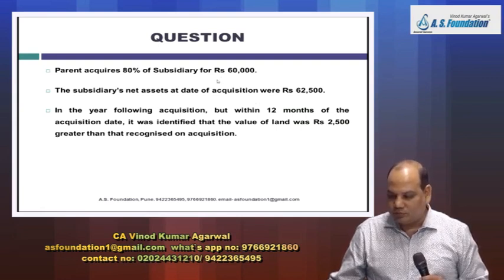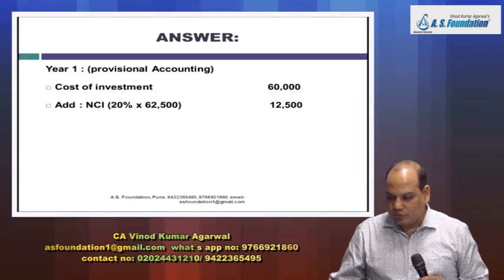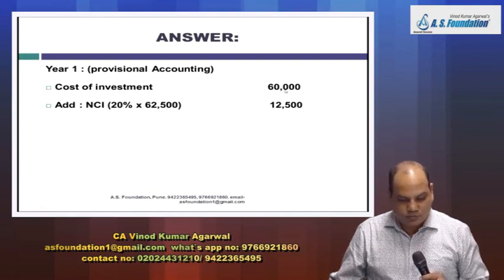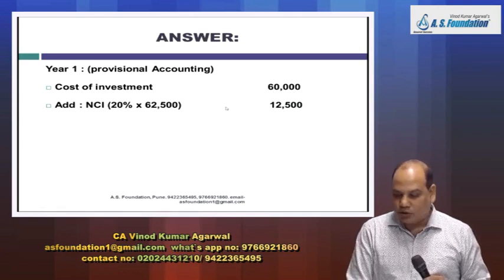Anybody goodwill? Provisional accounting, write down year 1. Write neatly. Provisional accounting year 1. Cost of investment 60,000. And what about the NCI? We can take NCI on the basis of net asset.